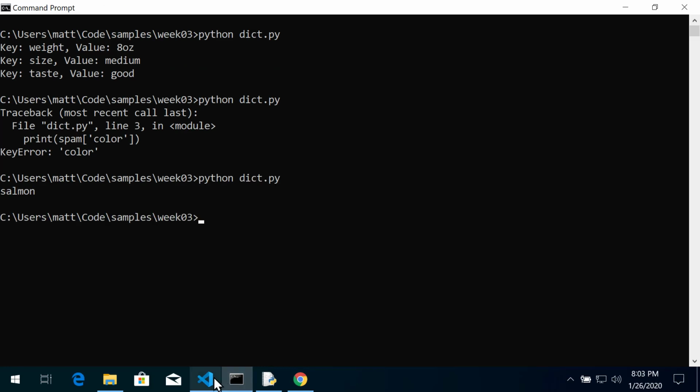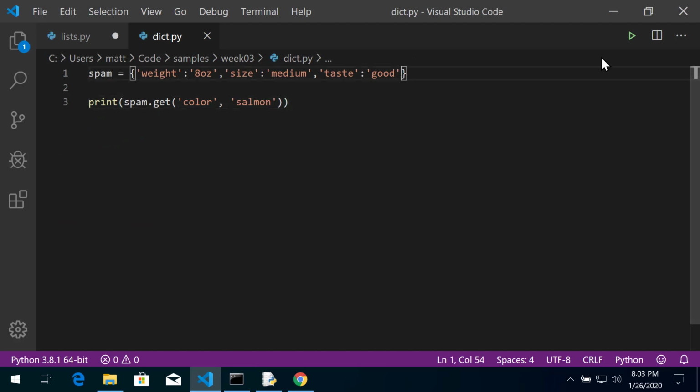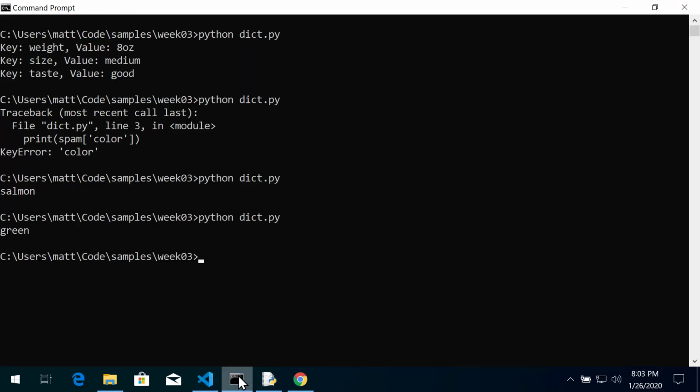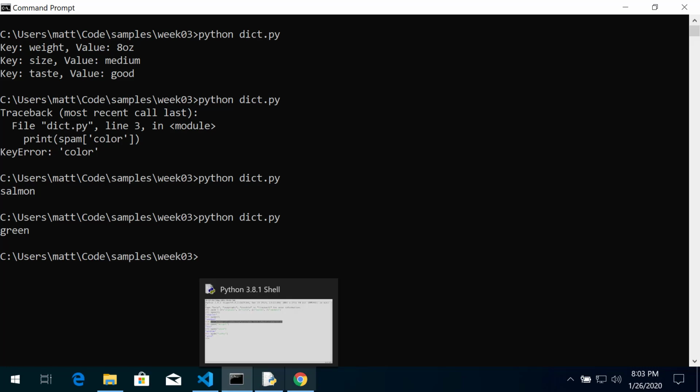But let's go back and add color to our dictionary on line 1. So color. Let's say our spam is moldy, so color is green. Let's save it. And now if we run this application, we will see green. We don't need the default value because the key color is present in our dictionary.